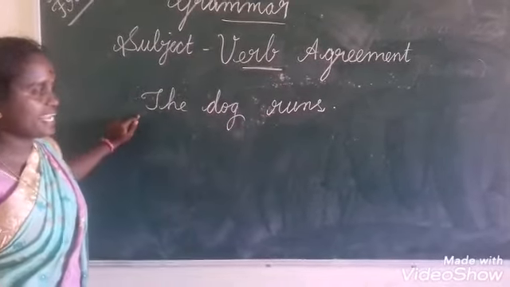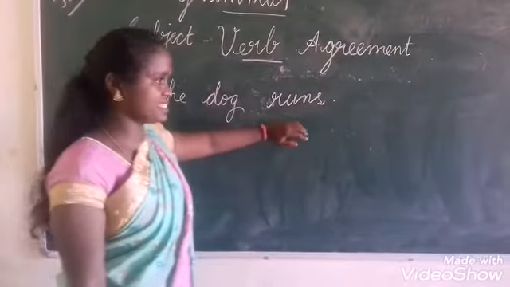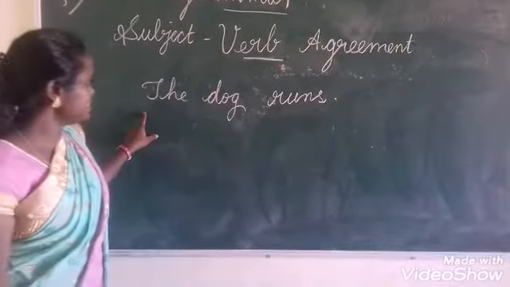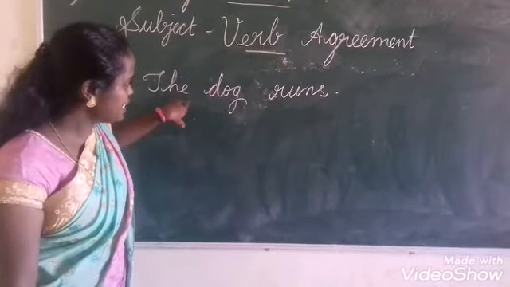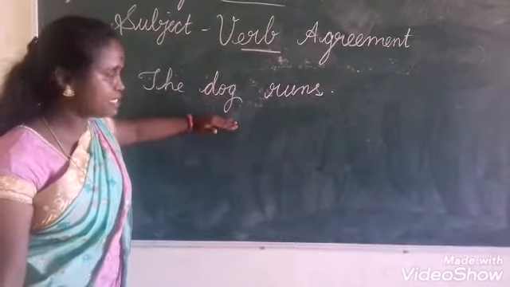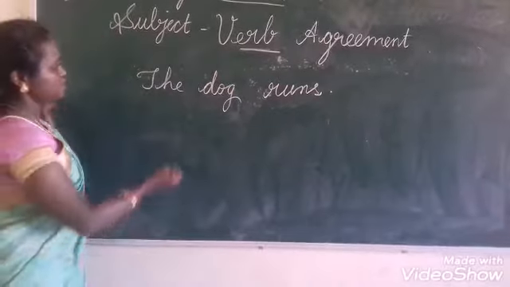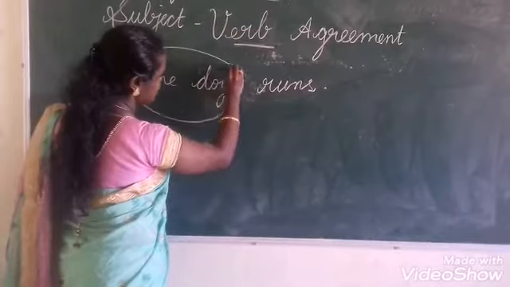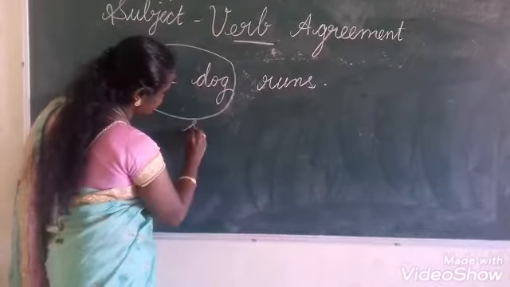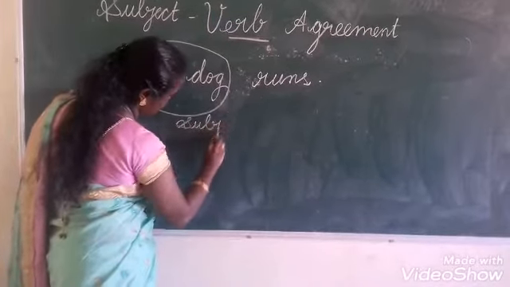This is a sentence, isn't it? Here we are talking about the dog. So dog is the subject. Okay?